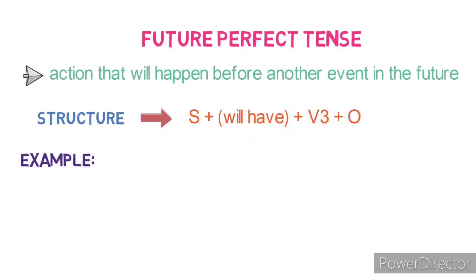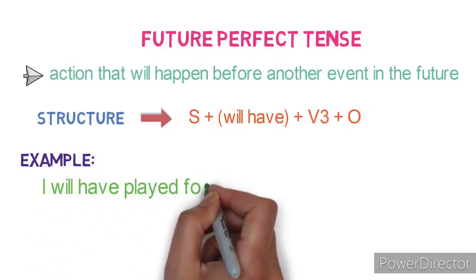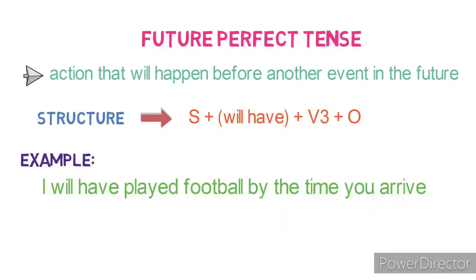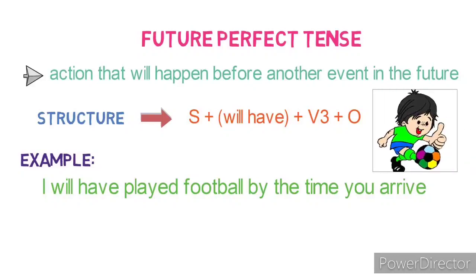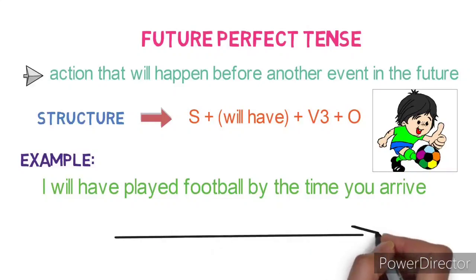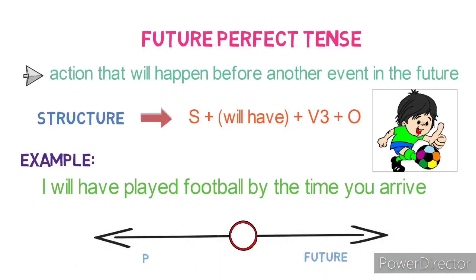For example, I will have played football by the time you arrive. So my action of playing will be already completed before the action of your arriving. Let's see the timeline. In the timeline, you can see it like this. On the right hand side, the action of playing will be completed before your arrival comes. So here a comparison of two future events is happening. Now we have covered all the three perfect tenses, children.